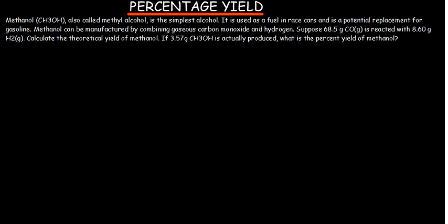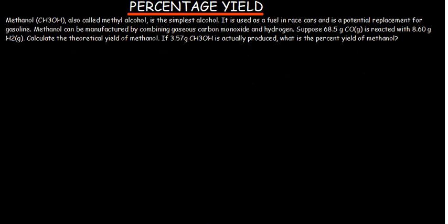So I'm going to use two practice questions to work this out. And the first one here: methanol, which is also called methyl alcohol, is the simplest alcohol. It is used as a fuel in race cars and is a potential replacement for gasoline. Methanol can be manufactured by combining the gases carbon monoxide and hydrogen.